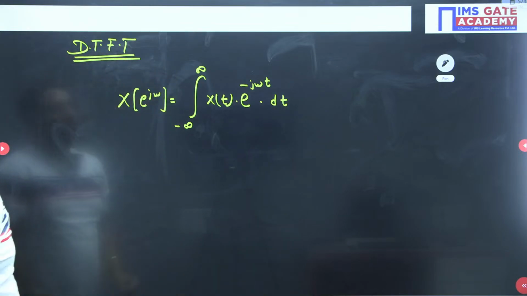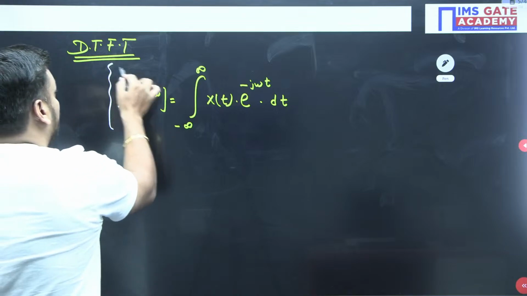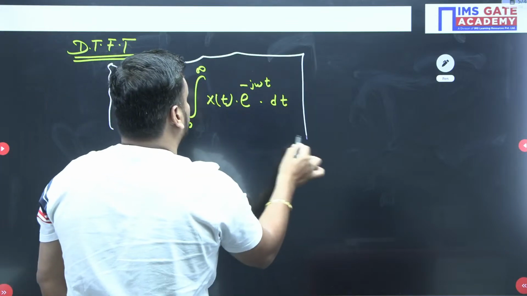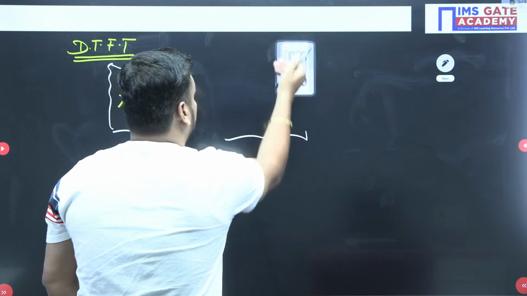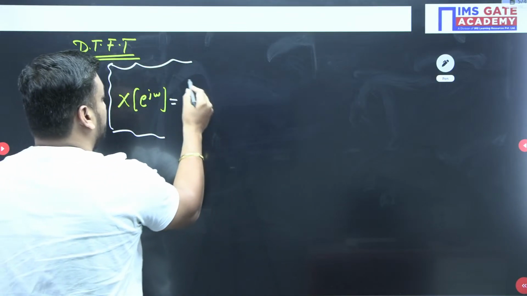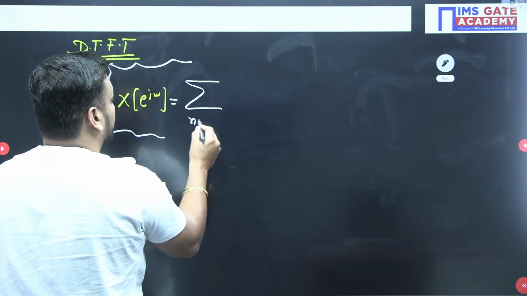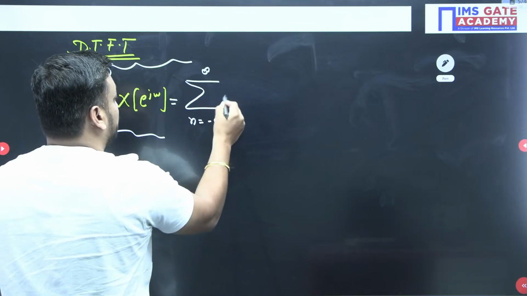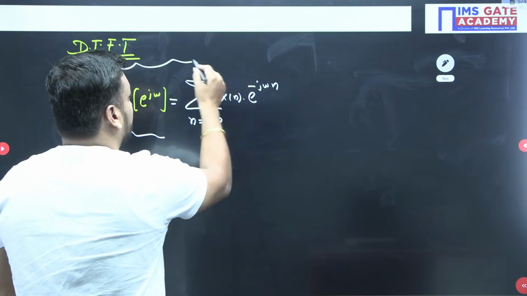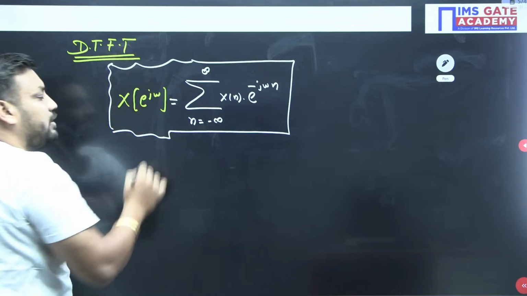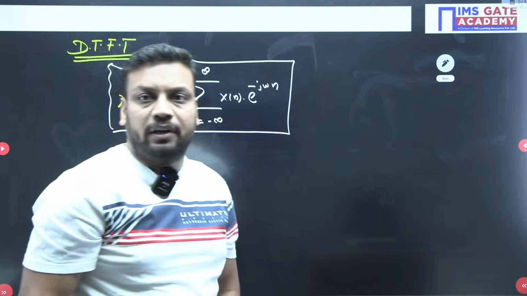Not integration, sorry, summation, because in the DTFT, the discrete time Fourier transform formula is the summation over n from minus infinity to infinity of x of n times e to the power minus j omega n. Whatever I wrote earlier was the CTFT.